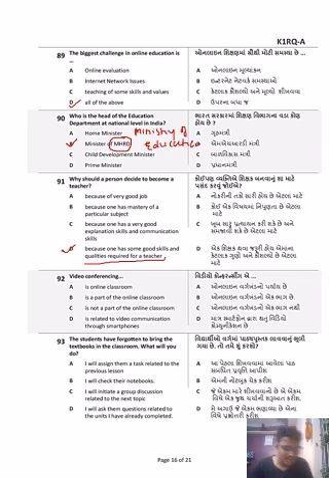Video conferencing is online classroom. Is it a part of online classroom, not a part of online classroom, or related to video communication through smartphones? Video conferencing is related to video communication through smartphones, of course. Video conferencing is not just online classroom. You can have multiple tasks that can be done through video conferencing.